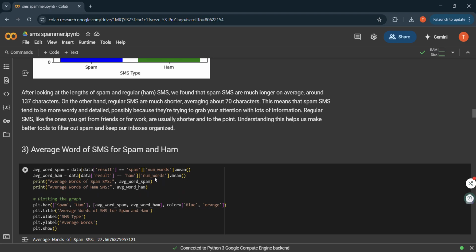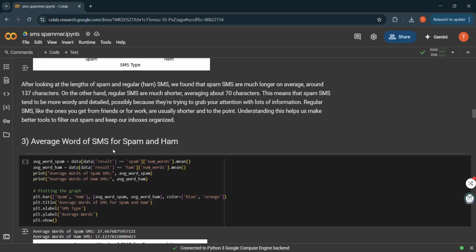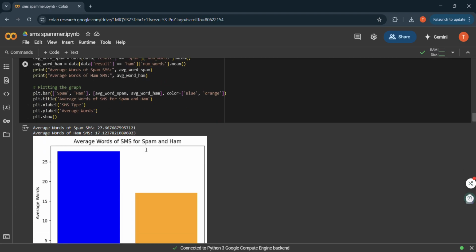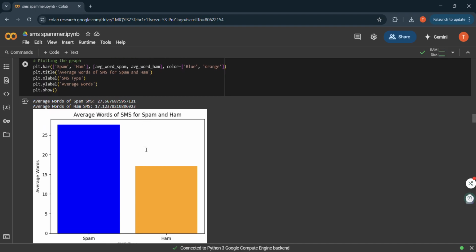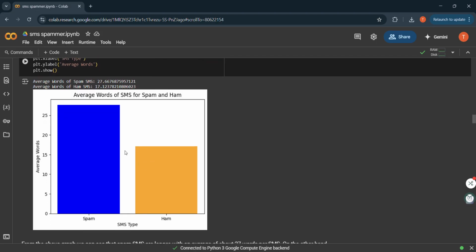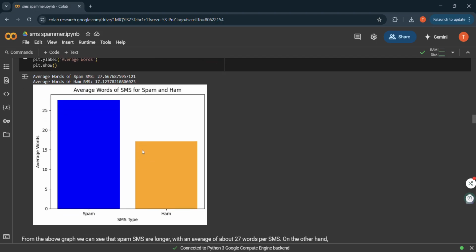So let's move on to the average word count of SMS for spam and ham. Here, as we look at the word count, spam messages contain about 27 words on average, while ham messages are around 17. This again reinforces the verbosity of the spam text.